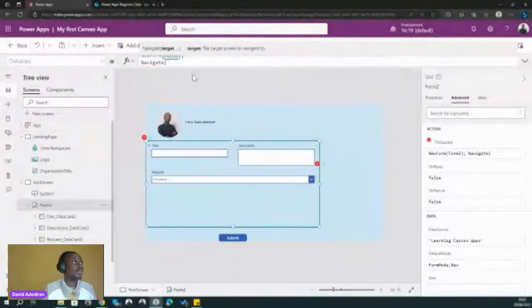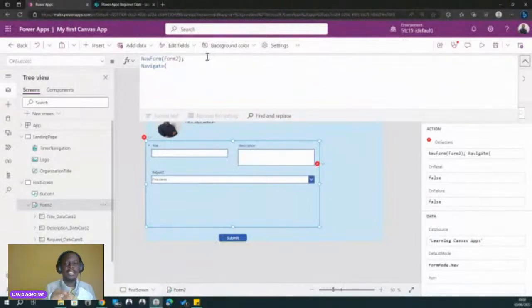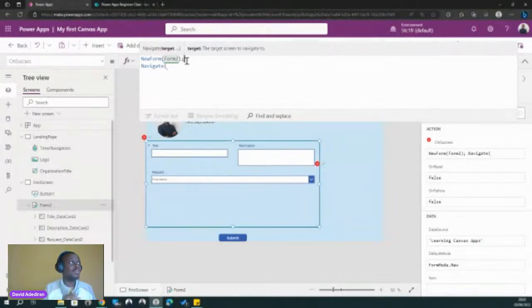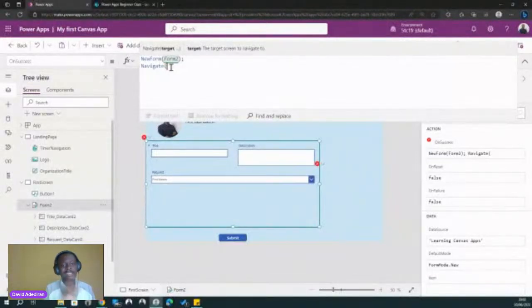So go to navigate. Now I'm going to talk about something. In some properties, not all properties, but especially the ones with the on properties, you can write an expression and just below it you can write another expression immediately. When you write an expression, you end it with a semicolon, and then you can start on a new line and write another one, or start by the side after the semicolon, but typically a new line.